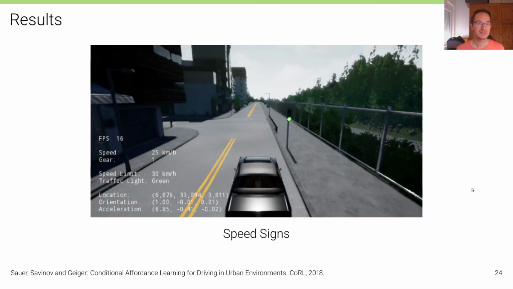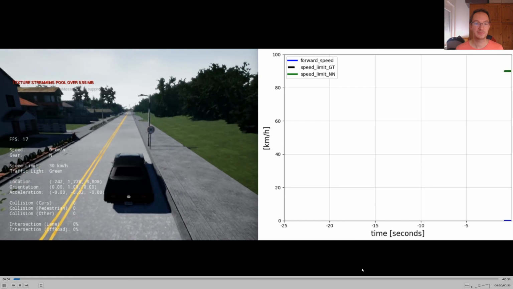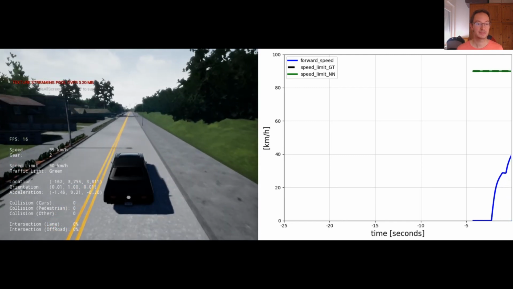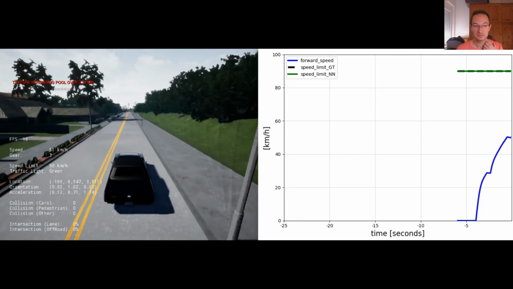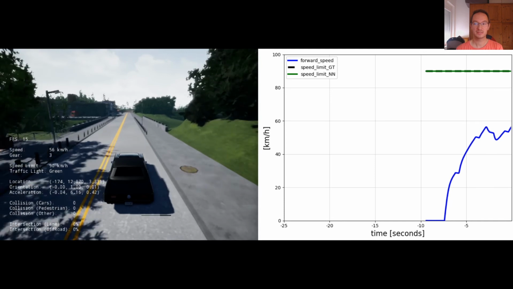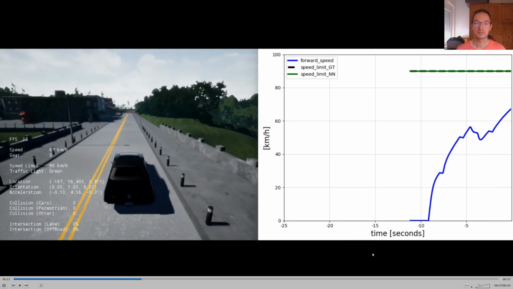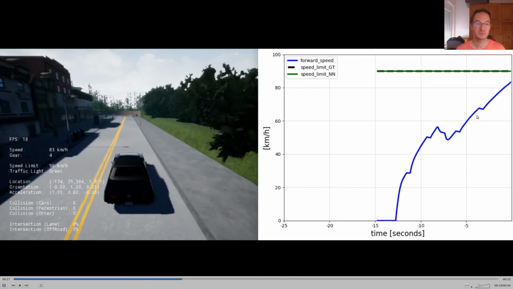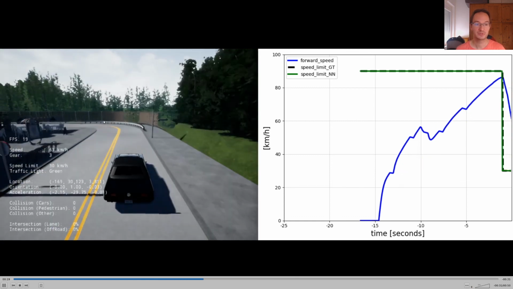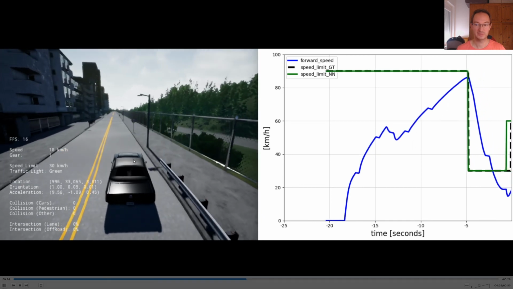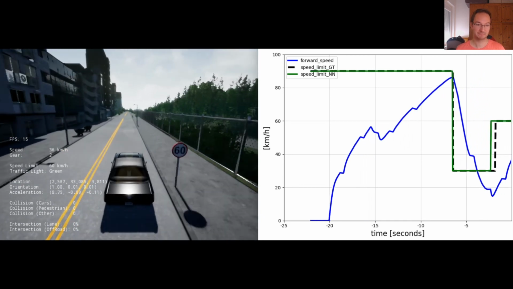Okay, so let's look at another example. This is a video that illustrates the behavior with respect to speed limits. So in this case, the agent recognizes the speed signs. And then in this case here, we are going to maximum speed because the speed limit here is 90 kilometers per hour. And then shortly before the turn, the speed limit lowers to 30 kilometers per hour. So the vehicle brakes abruptly.